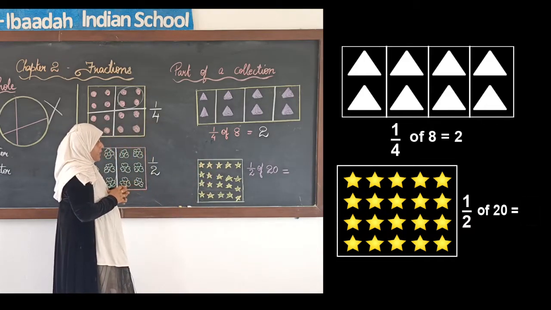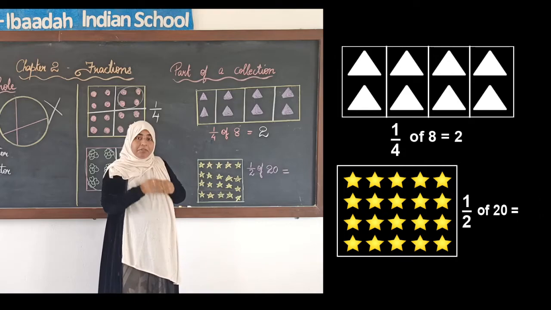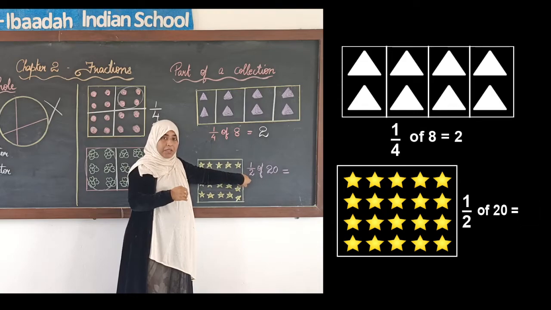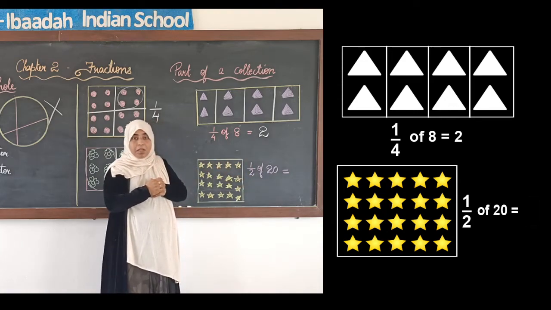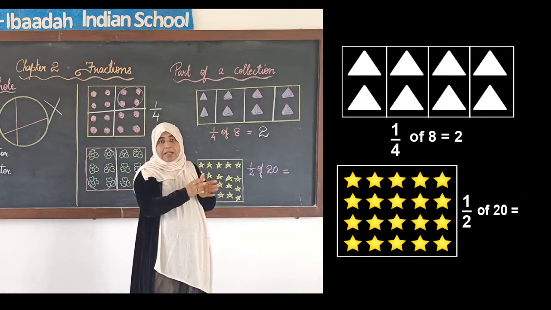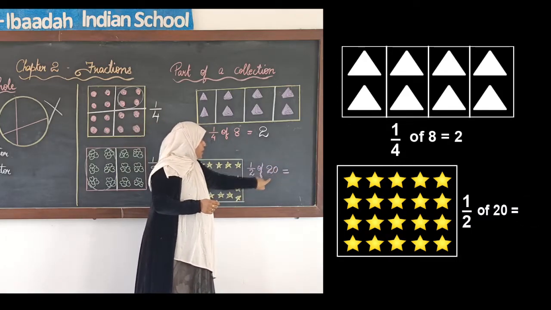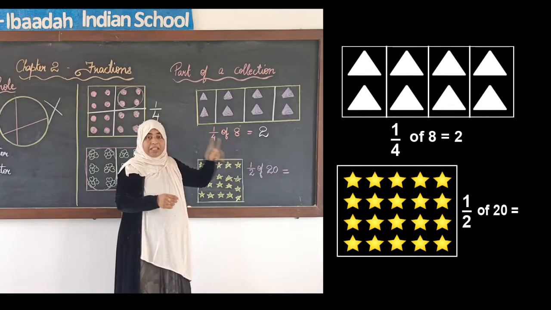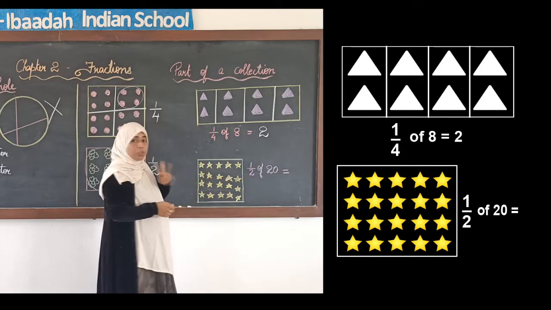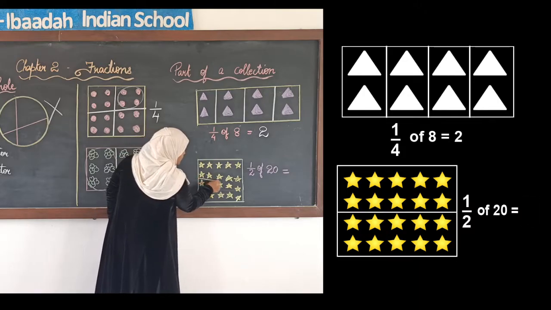Half of 20, there are 20 stars over here. I have to find, if I divide this 20 into 2 groups, see 1 by 2, the 2 tells us how many groups we have to make, right. So, 2 groups I have to make. When I make 2 groups of 20, each group will have how many stars? That is what we have to find out. So, first I have to divide these 20 into 2 parts. Here I will divide them like this.